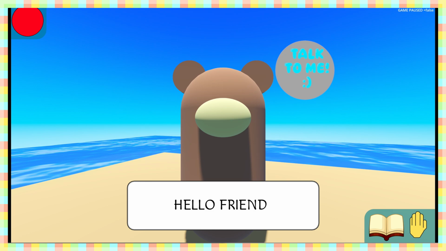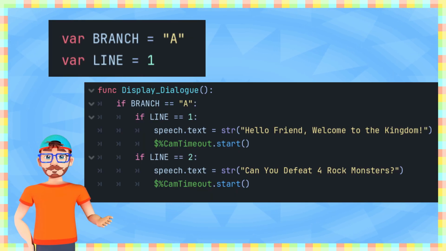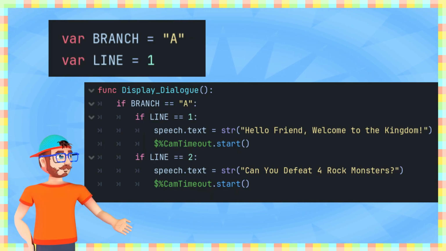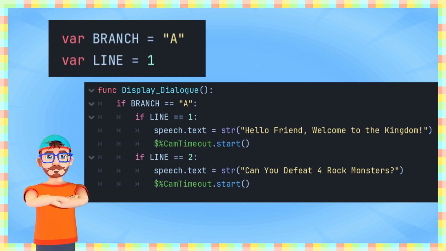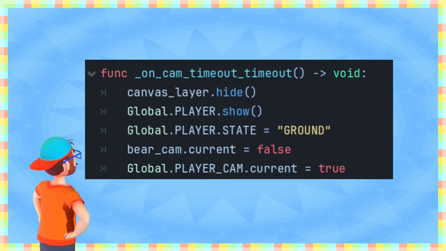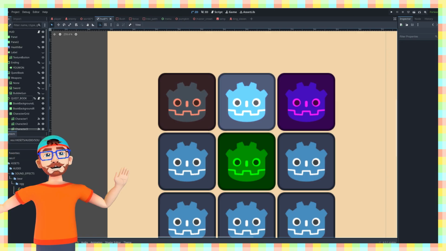What if you want him to say more than one line? In my mind, I had the idea to use two different variables. The first will check what branch of dialogue he will be on. The second will then check what line within the branch he should display, and a timer node can return us to normal gameplay.